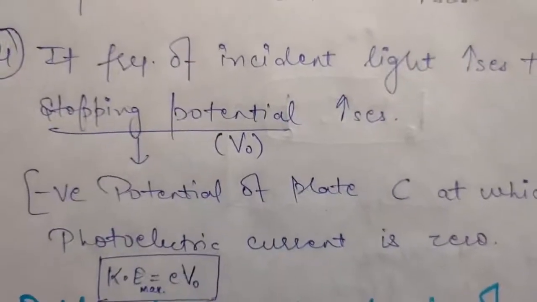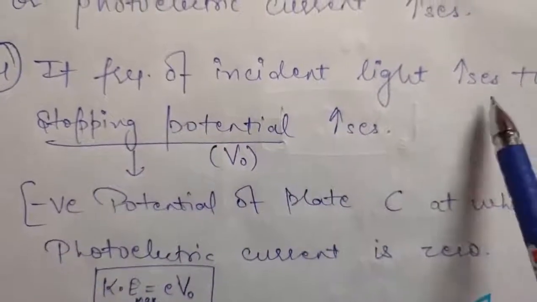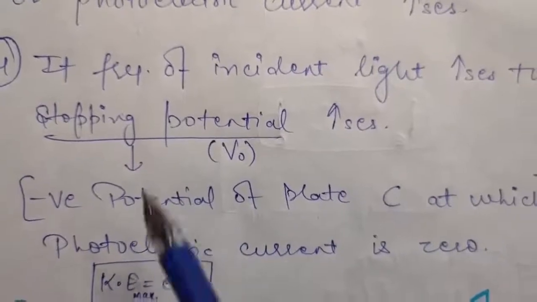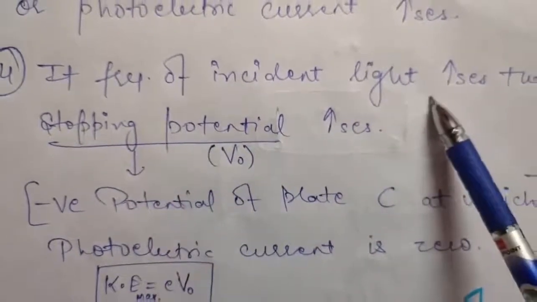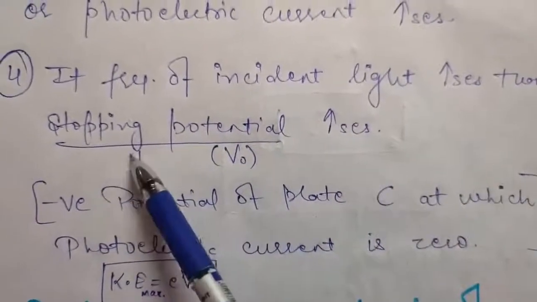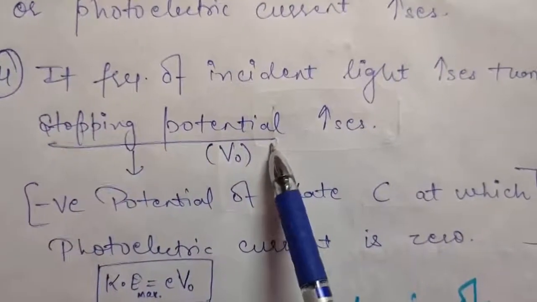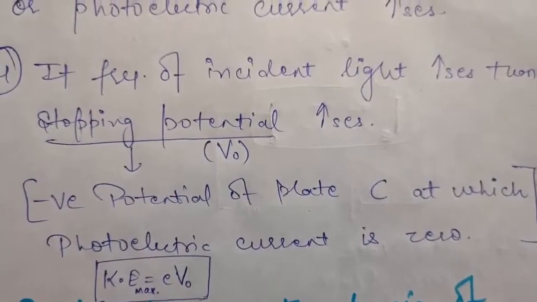The fourth observation was that if the frequency of incident light is increased, in the third observation intensity was increased, in this observation frequency of incident light was increased, it was seen that the stopping potential increases. Now what do you mean by this stopping potential? Let me explain that first.